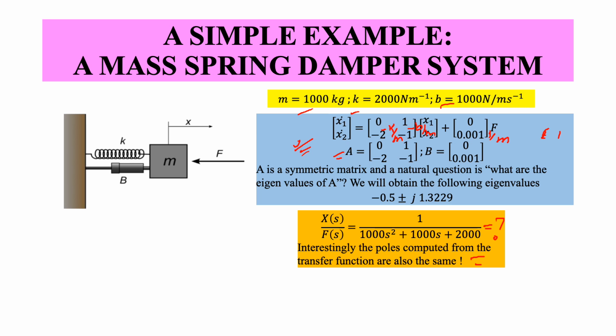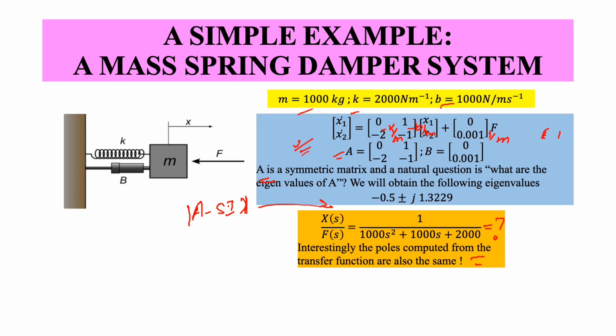One way to do that is, if you have this matrix A, we see this is a square matrix. One natural question that comes in, when we see a square matrix, is what are the eigenvalues of A. So let's compute the eigenvalues of A. We just follow the standard procedure: you compute the determinant of sI minus A, and when you do this you get the eigenvalues, which are essentially the same for the same system.